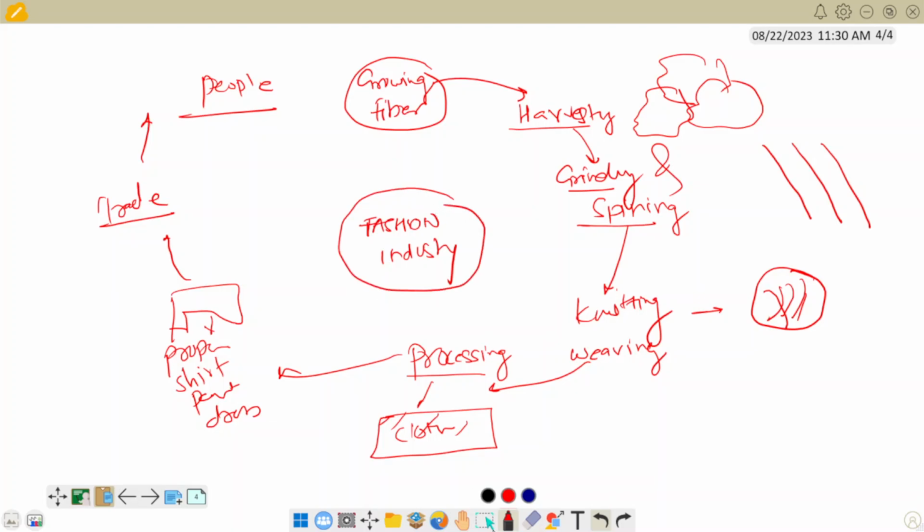I hope I at least explained with an example how any type of industry generally works. It is not just the raw material and the end product. It has to follow certain activities, and these activities vary from industry to industry. I have just given the example of the fashion industry. Now I hope students understand what industry is, why industry is called secondary activities, and that it is also called manufacturing and economic activities.